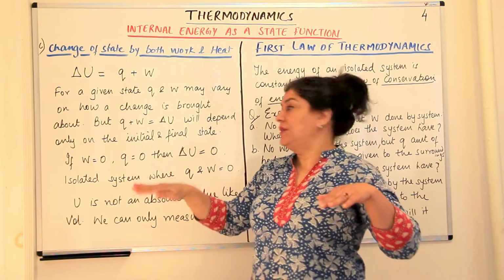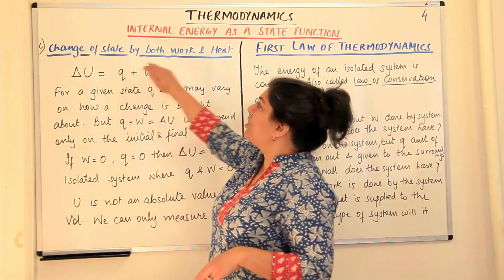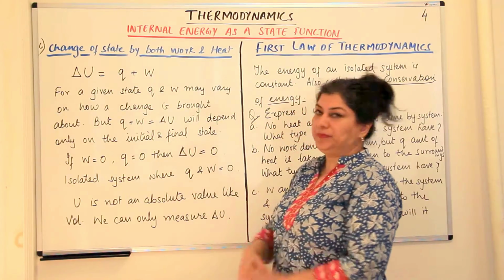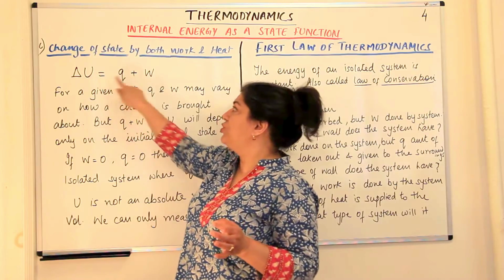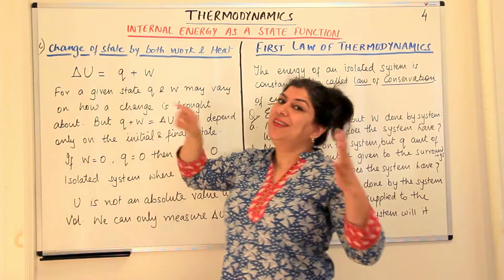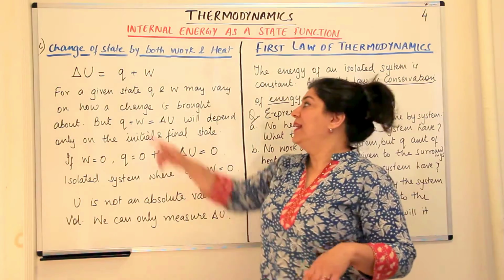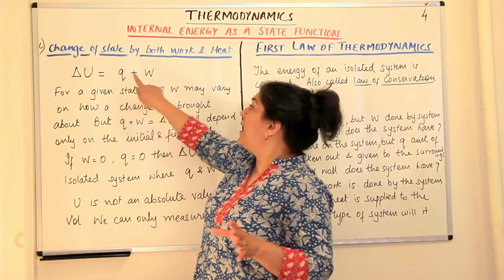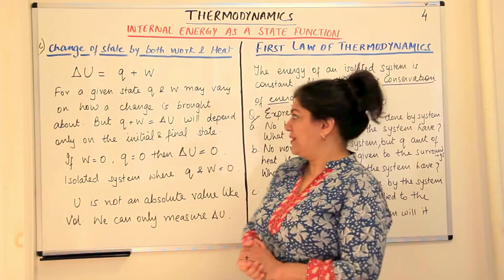Any system is going from a state A to state B, and the change of state is occurring by both work and heat. So the internal energy change delta U would be equal to Q, the internal energy change due to heat, that is, change in temperature which may have been caused, plus the work done. So it is a sum total of both the effects.